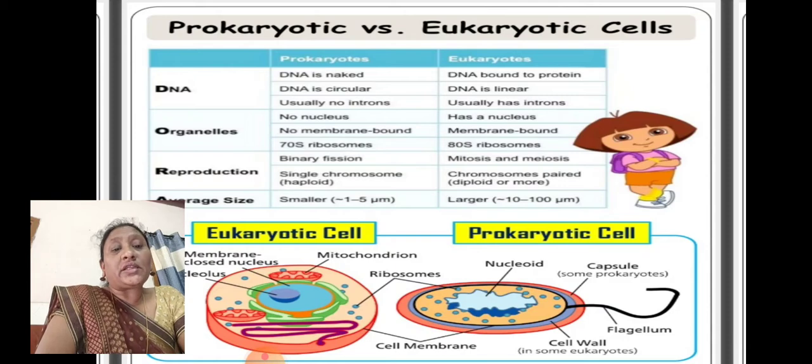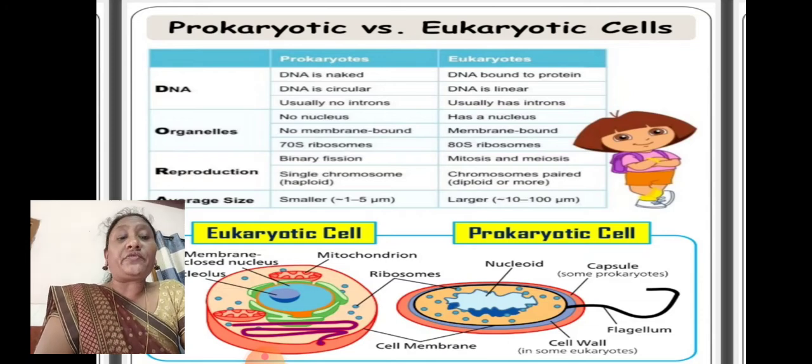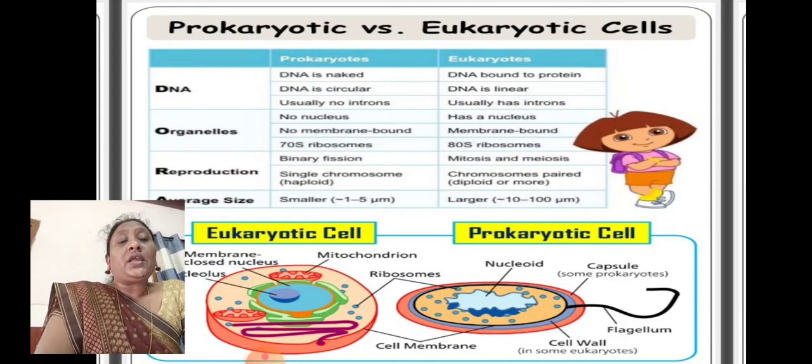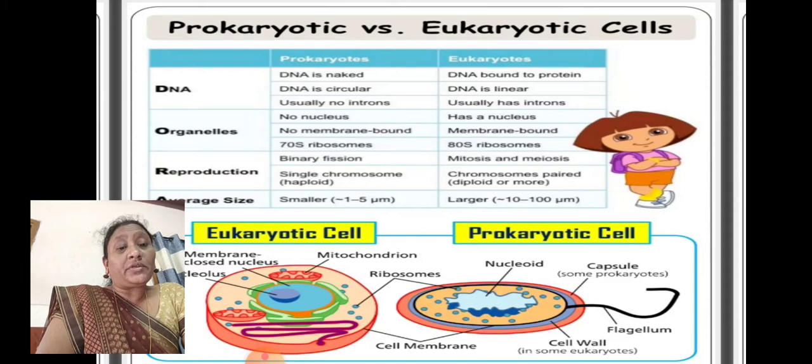Coming to the organelles, in prokaryotes, there is no nucleus, no membrane-bound organelles, and they have 70S ribosomes. 70S ribosomes are one type of ribosomes. In eukaryotes, the organelles include a nucleus, are membrane bound, and 80S ribosomes are present.